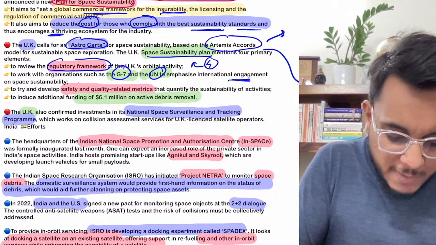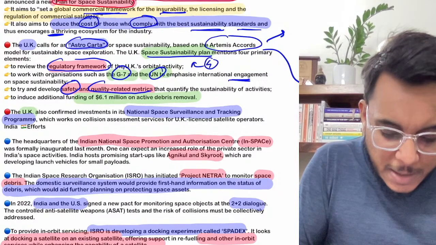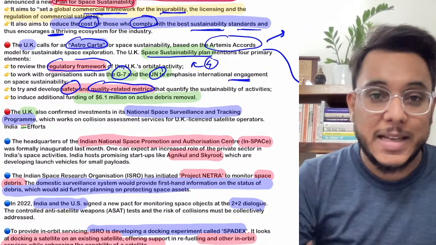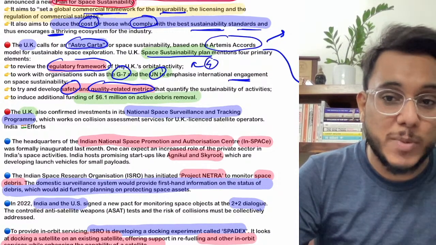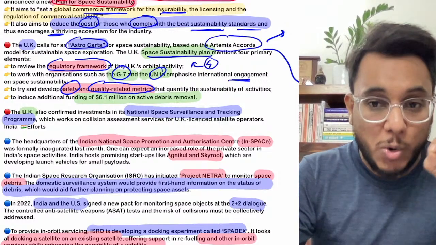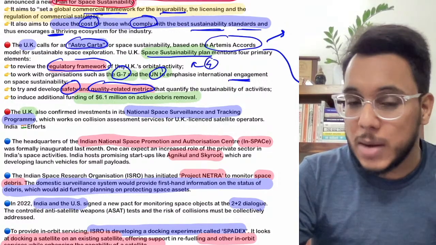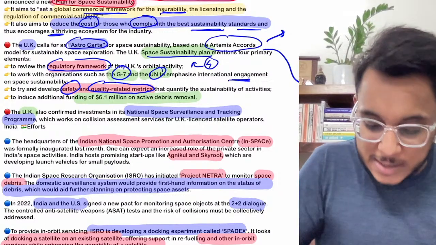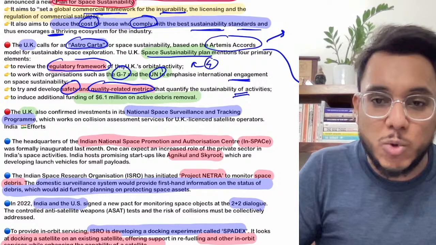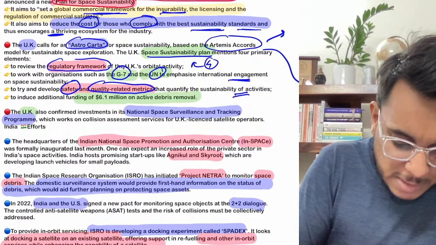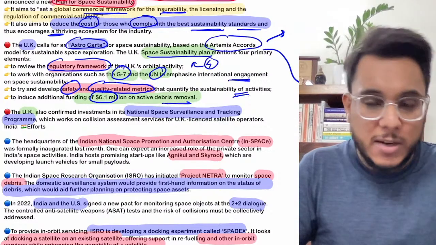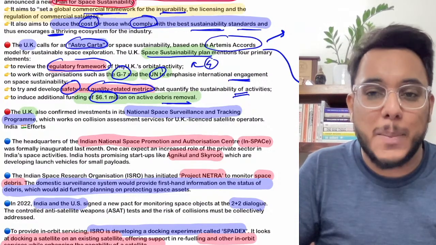Then we need to have some safety and quality related metrics. Is it clear or not? Good high quality materials, how high quality satellites need to be launched so that their shelf life is long. So on quality related metrics, we need to come out with some kind of guideline so that sustainable activities are carried out. And thirdly, the UK will provide funding of $6.1 million for debris removal. So for the removal of the junk that is floating, they will also be giving the money.